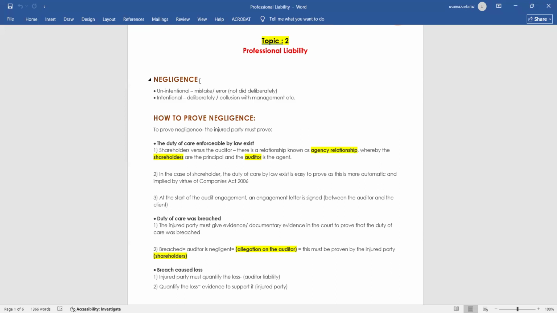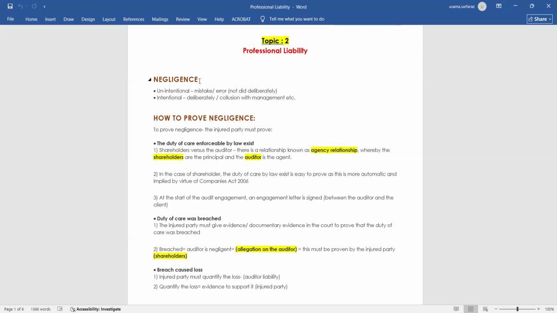Now move to how to prove negligence. Who is responsible to prove auditor negligence? It is the injured party. Who is the injured party? In the case of a company, the injured party is the shareholder, because the auditor performs the audit for the shareholder. The auditor is responsible to the shareholder. So the injured party is the shareholder. The injured party, the shareholder, must prove three things.